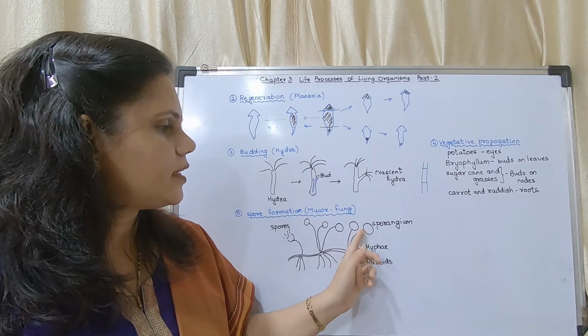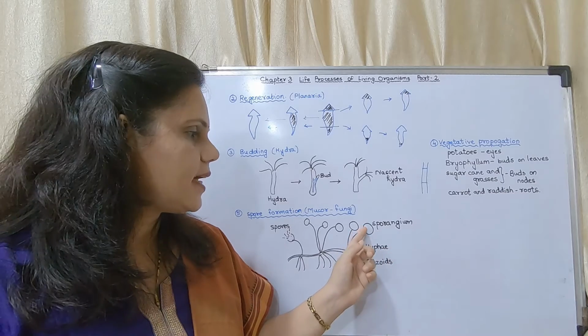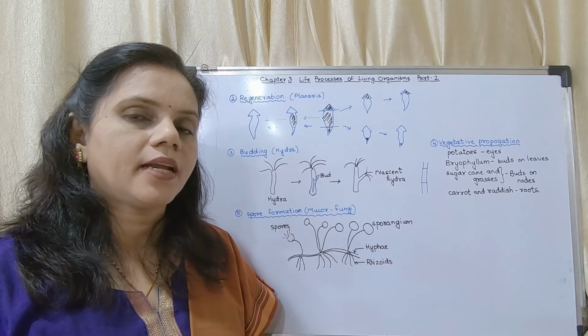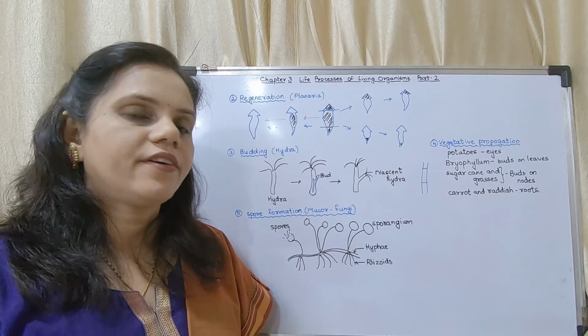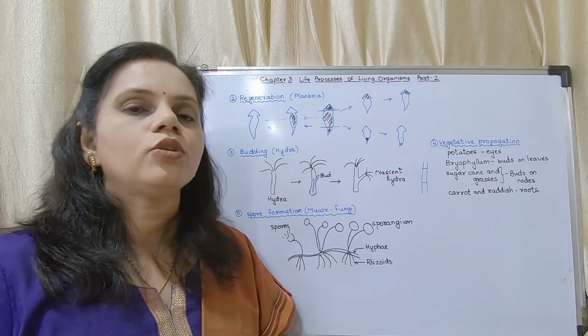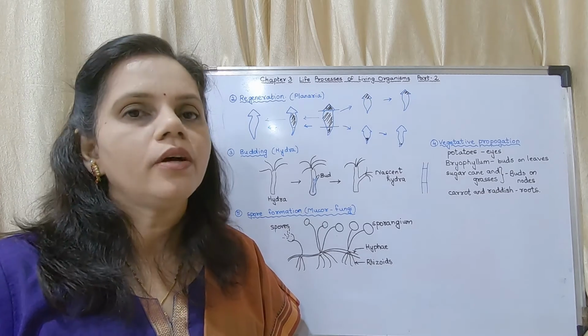They develop a filament part. At the top of it there are balloon-like structures which are called sporangium. Inside the sporangium there are spores, which under favorable conditions break open, and the spores come out. Wherever those spores fall, they are able to develop into new fungi.